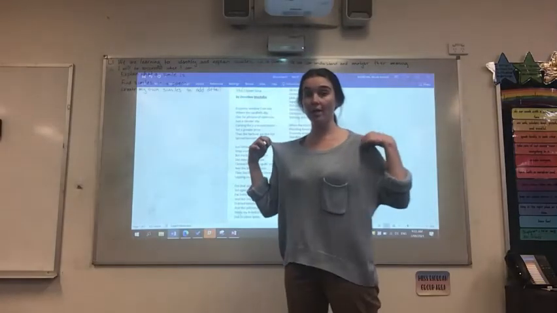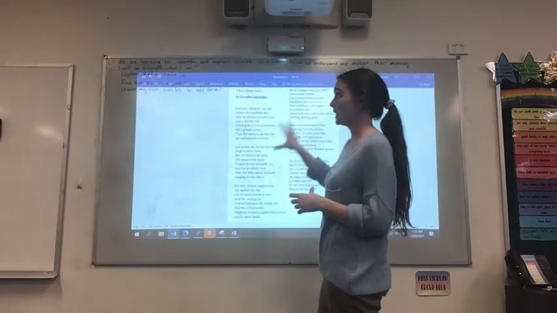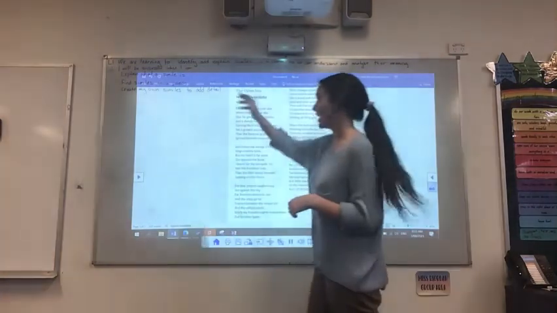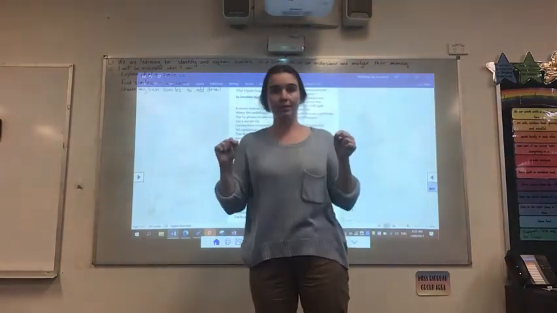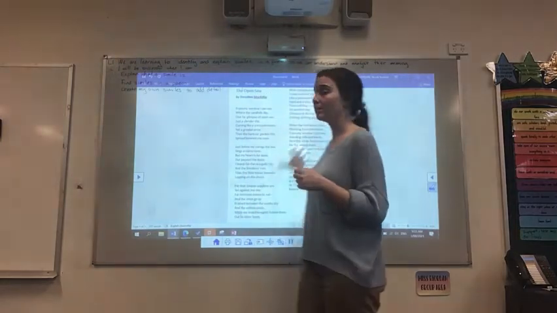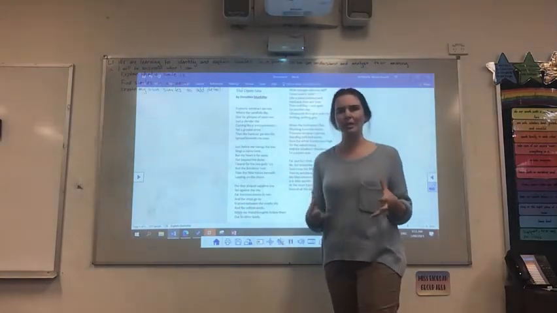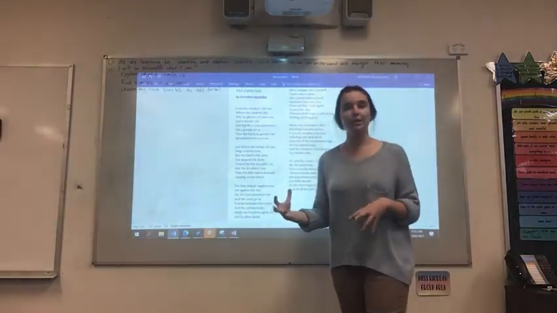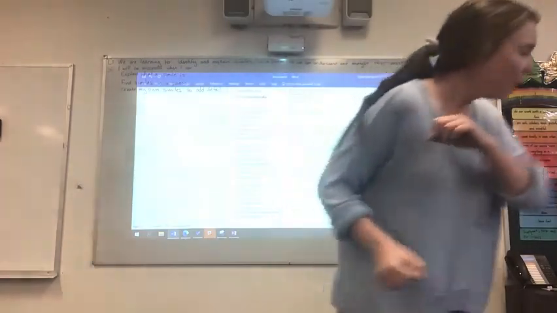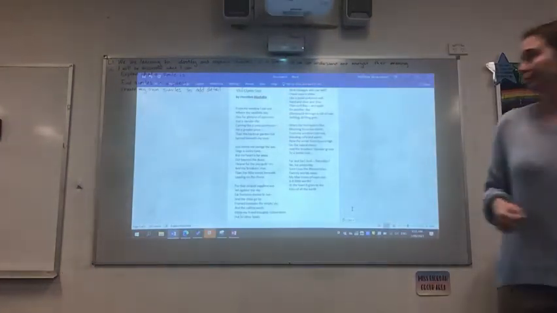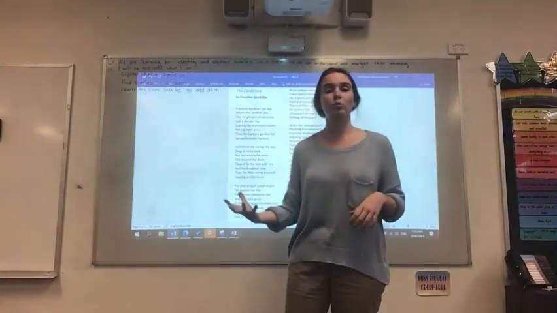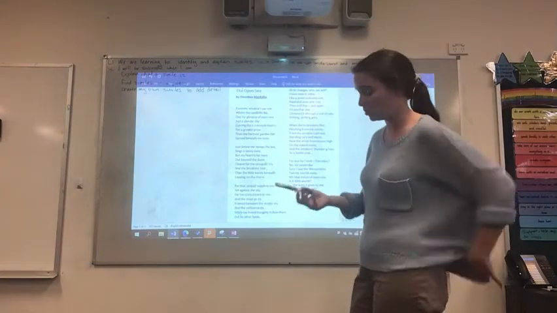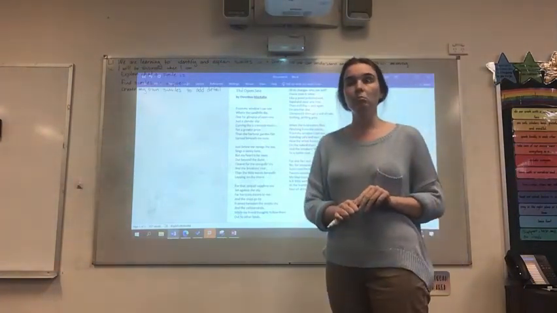Alrighty guys, so we're going to have a look now to see if we can find a simile in this poem. So we already know what a simile is, and we are now looking for them in the poem. Knowing what a simile is, what do you think could be some words that we could look for? So instead of reading this whole poem again, what are some keywords that we could look for to find similes a lot faster? Okay, so we're going to be looking for the words like or as. Let's have a quick look through. I'm going to underline all the words that say like or as, and we'll see if they're similes.